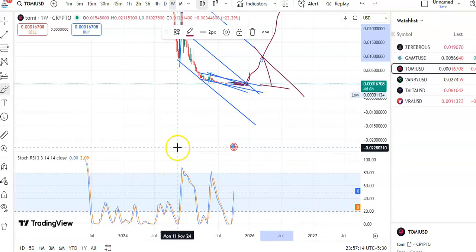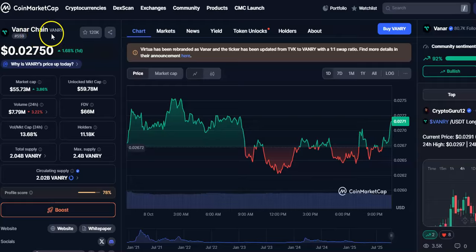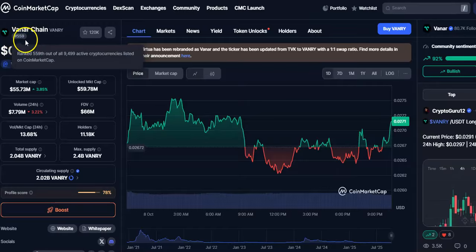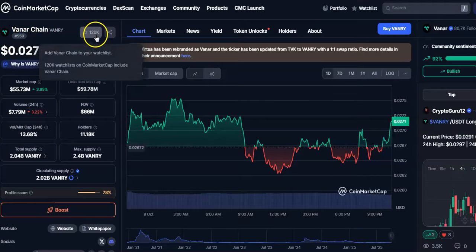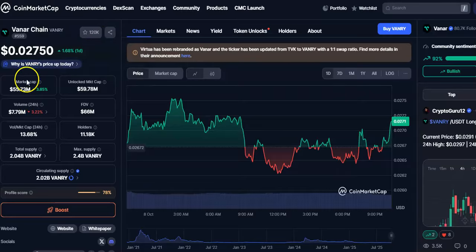Okay, so now we'll talk about another cryptocurrency, that is VANRY chain coin or VANRY coin. Current price is $0.02750. It is up by 1.68%. Rank is around 559. Around 120k users are following this cryptocurrency. Market cap is $55 million and the volume in 24 hours is $7.79 million. It is down by 3%.